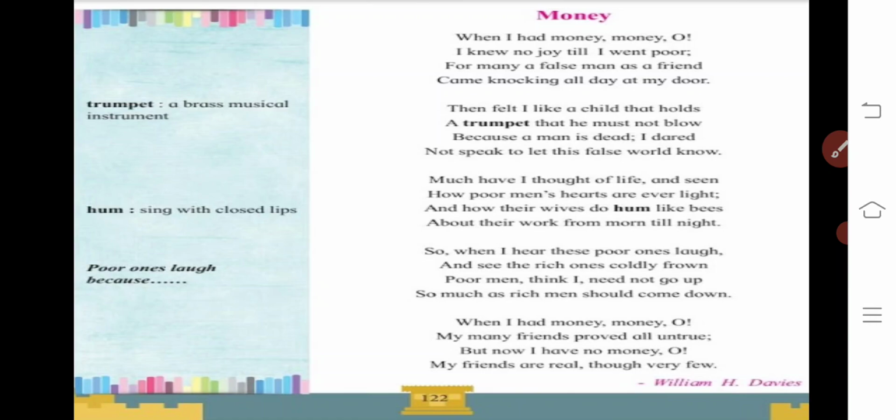"Poor men, think I, need not go up so much as rich men should come down." So see that one. This is again an antithetical idea, and as I mentioned, in this poem you would get opposite ideas excessively. "Poor men, think I," again you would get inversion, because "I think" should be there, but it is given as "think I," the reverse, an inversion. So this is the fact.